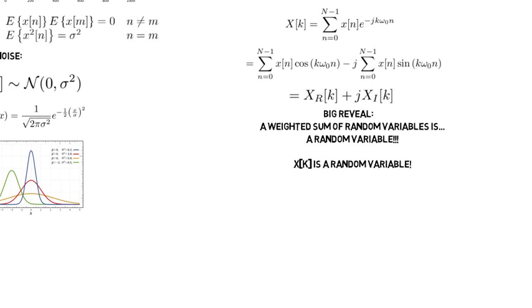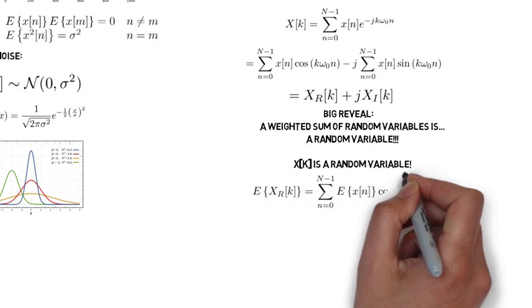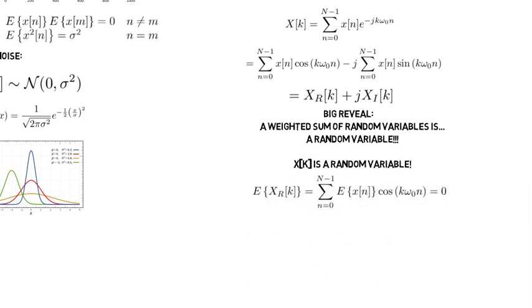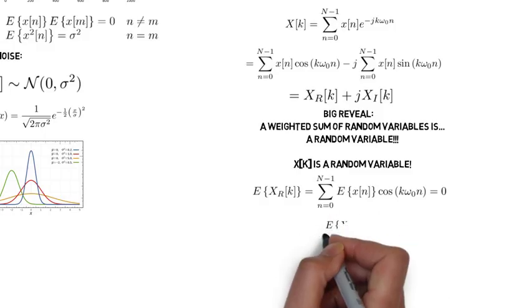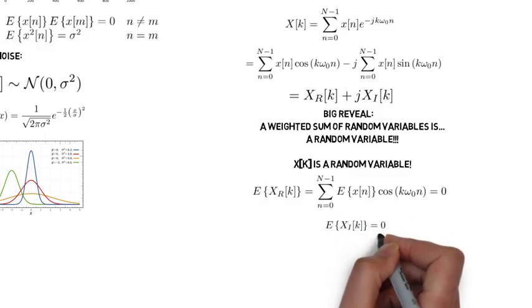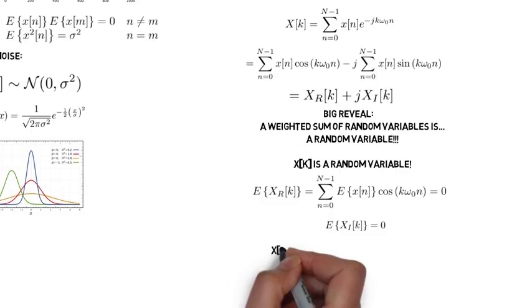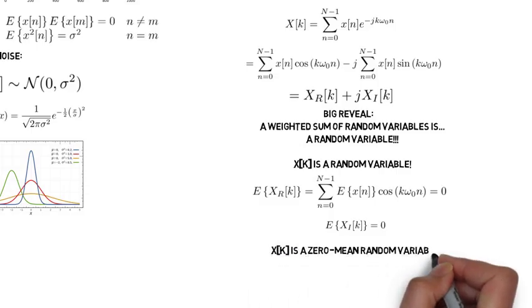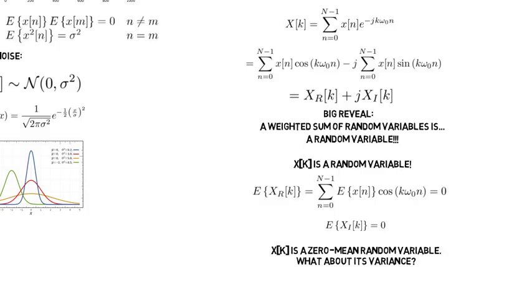All right, so we can find its expectation. The expected value of x sub r of k is the sum over little n of the expected value of x of n times cosine k omega naught n, which is just 0, because the expected value of x of n is 0. Similarly, the expected value of the imaginary part is also 0. So the Fourier transform of a zero mean noise signal is itself a zero mean random variable. That's interesting, but not very useful. I mean, things that are zero are just zero. That's the end of the story.